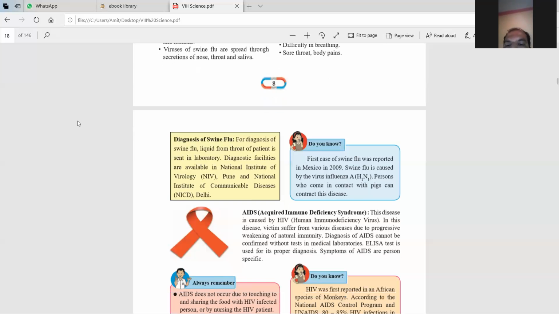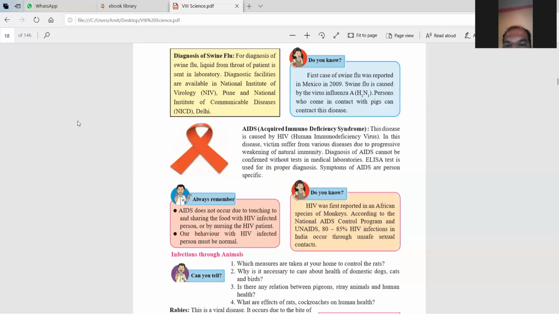And this swine flu is spread because of the pigs. Now there is AIDS. AIDS means HIV. Acquired immunodeficiency syndrome. This one is spread because of infected persons when we come into sexual contact; because of sexual contact, these diseases are spread everywhere. Now this disease is caused by the HIV. In this disease, victims suffer from various diseases due to the progressive weakness of the natural immunity.